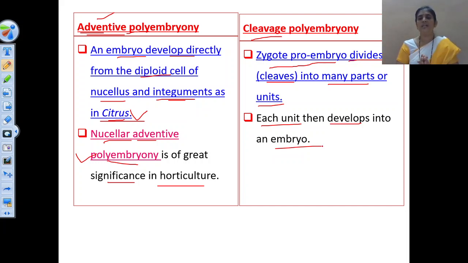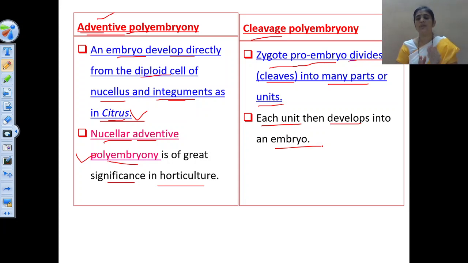The zygote divides first into a two-celled proembryo, that we have seen in the previous lecture. The zygote, a single-celled stage, divides into a two-celled proembryo, an upper larger micropylar cell and a smaller chalazal cell.